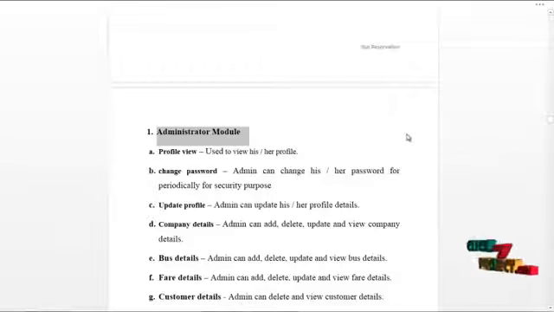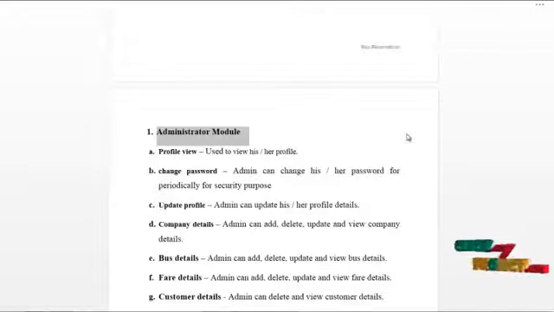Admin can log into our system and can access the services as follows. Admin can view his or her own profile, update their profile and change password periodically for security purposes. Admin is responsible for creating company details, bus details, fare details and agent details. Admin can also update, view and delete the above details.